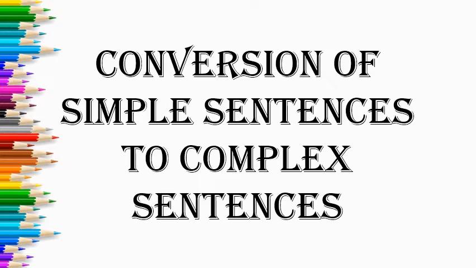So here you have to split a simple sentence to make a complex sentence. And what is the meaning of a complex sentence? Where you are getting one independent clause and one dependent clause, and they both are joined with the help of subordinate conjunctions that I have already explained to you.